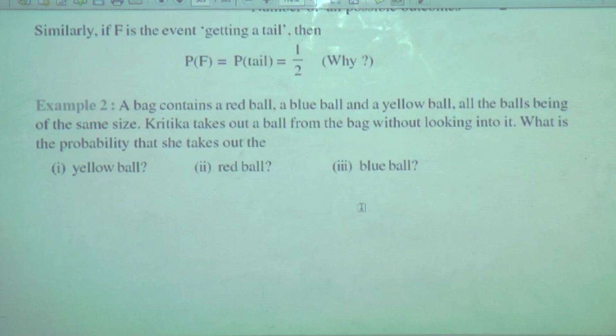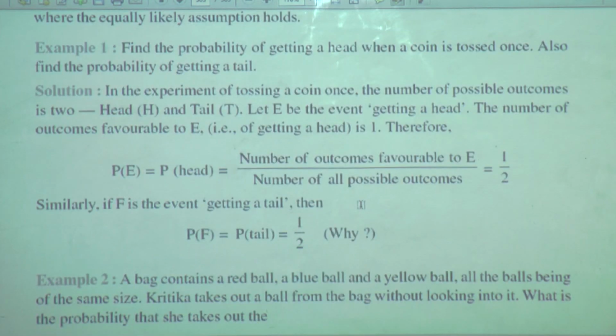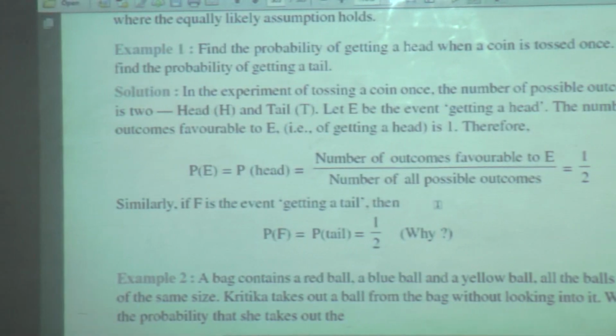So in this session we have started with this chapter, probability, and we have concluded the previous chapter without seeing the concept of graphical representation of cumulative frequency. The reason is that, as I had mentioned in the starting of the session, the CBSE board has deleted that topic from that chapter. So today we have started with probability and the introduction we have seen in one example. We shall conclude this session here.